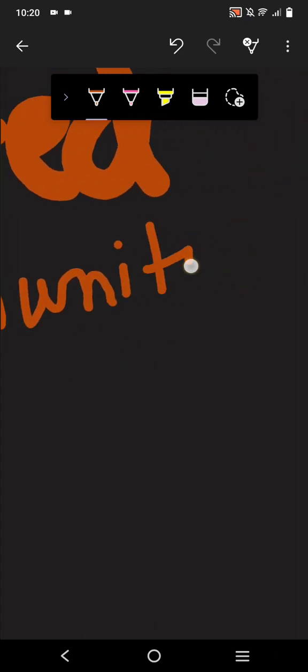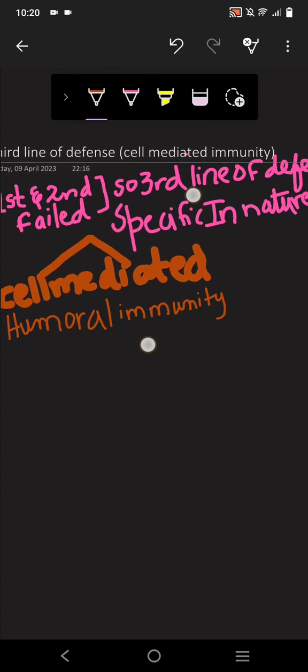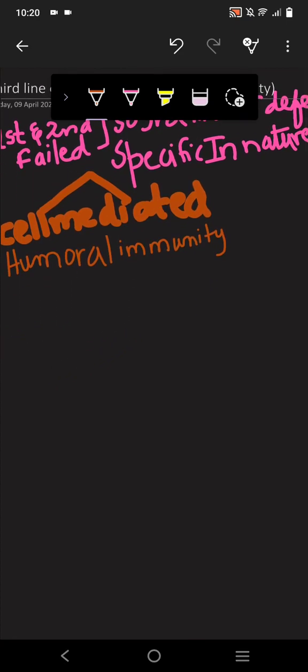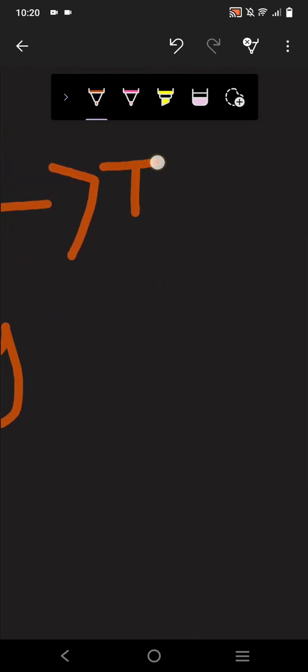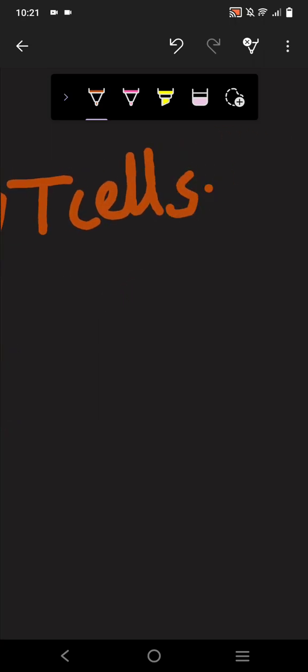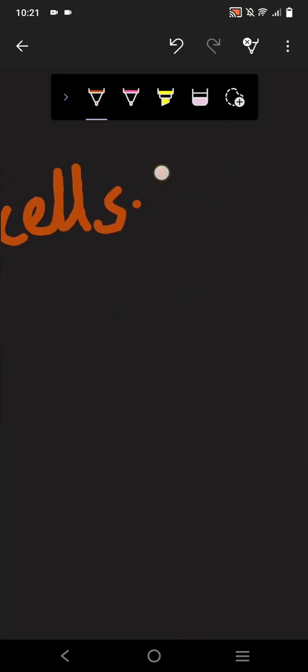The cells that are important in the cell mediated response are the T cells. All the T cells are responsible for this. If we talk about the types of T cells, there are four major types.